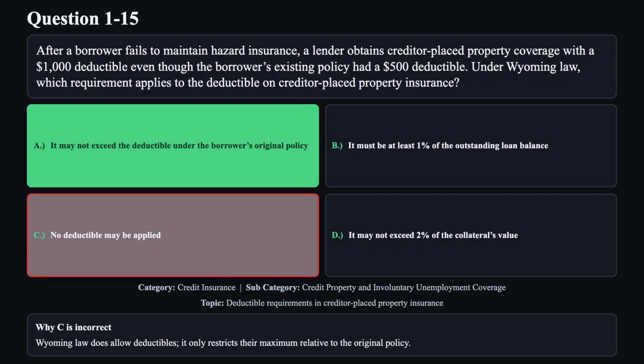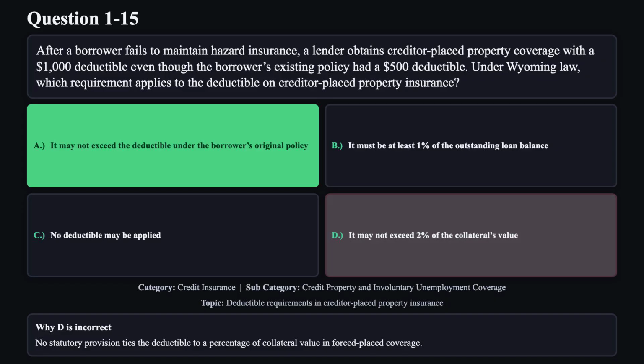Reason C is not correct. Wyoming law does allow deductibles. It only restricts their maximum relative to the original policy. Reason D is not correct. No statutory provision ties the deductible to a percentage of collateral value in forced-placed coverage.